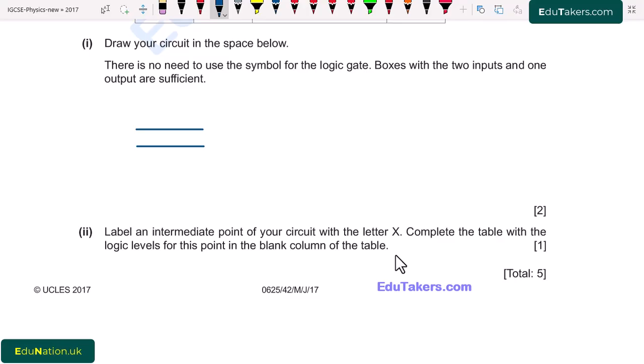So these are two inputs and here I have to draw the NOR gate. This is basically OR gate and we have to apply NOT over it. So I place a bubble here. This is NOR gate.